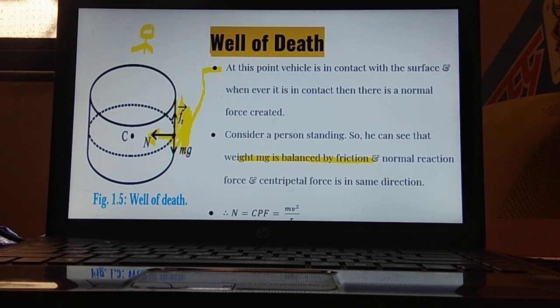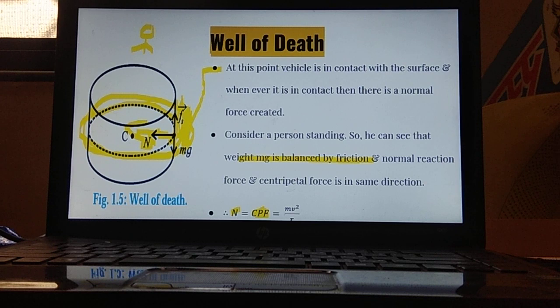You can see this whenever an object is moving in a circular manner. The force due to which it is moving in a circular manner, the force which is directed towards the center, is called centripetal force. You have studied this in previous lectures as well. You will see that centripetal force and normal reaction force are in the same direction.